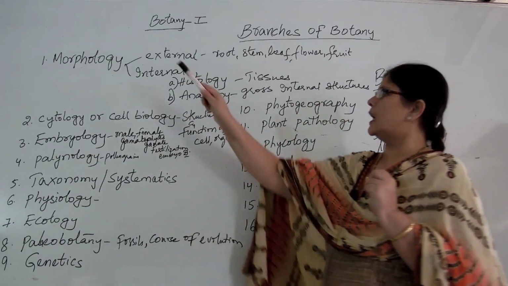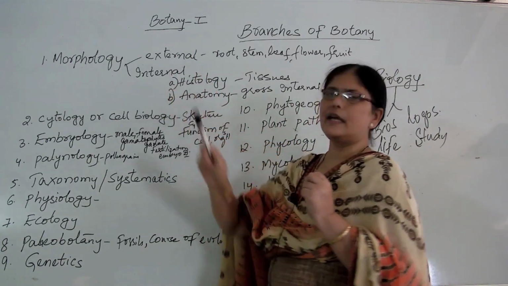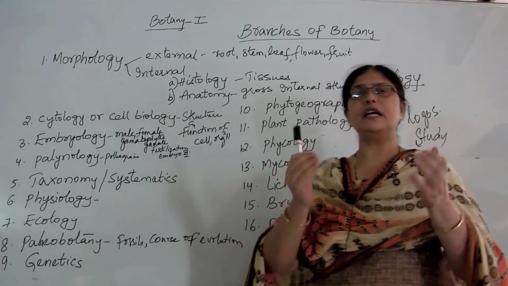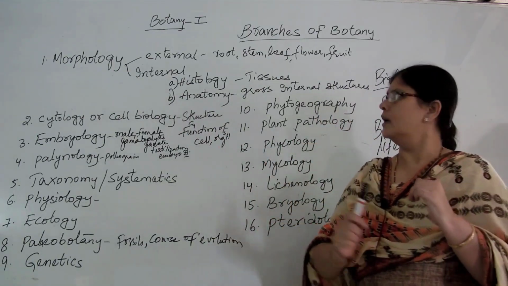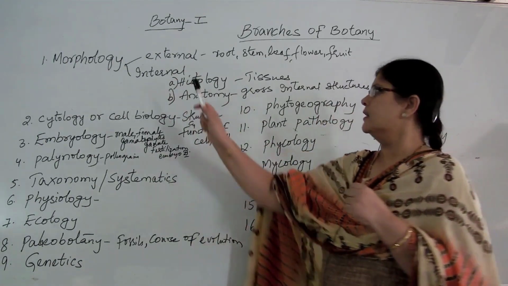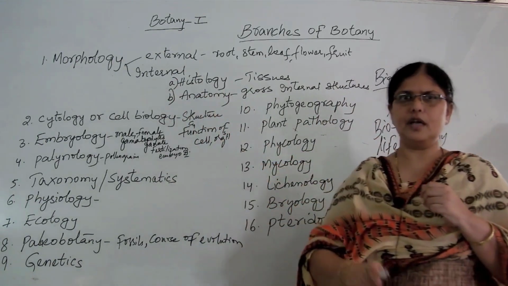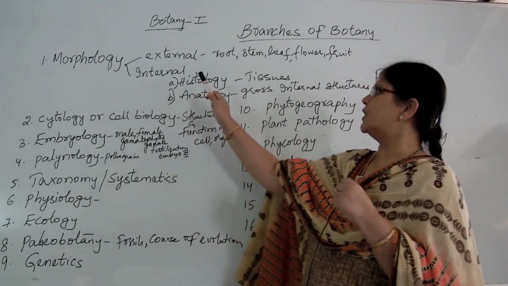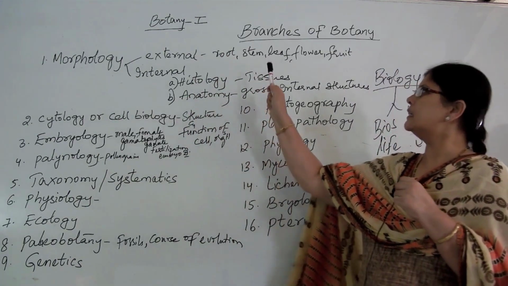Now coming to the other part of morphology, which is called internal morphology. Internal morphology is nothing but the study of the internal organs of the plant body. Now, these internal organs of the plant body can be studied under two headings. The first one is called histology. The other one is called anatomy. Now, what do we study in histology? In histology, we study the internal tissues.